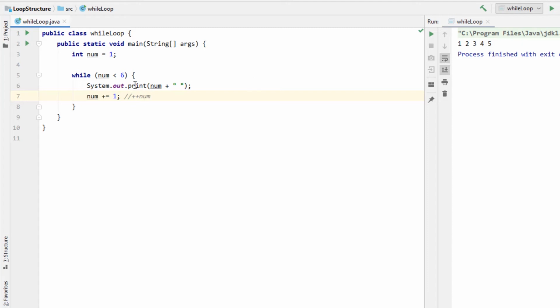The next time num is evaluated, it is 2, which is less than 6. So the loop body executes again. The value of num, which is 2, is displayed and num is increased to 3, and so on. Now, when num is 6, the expression evaluates to false, and the loop ends.